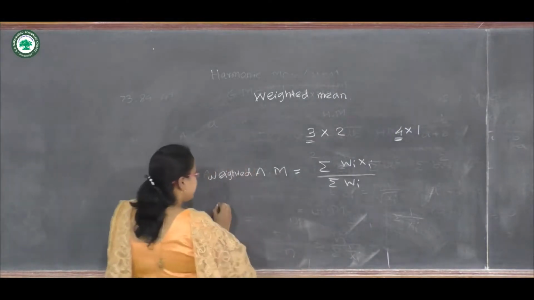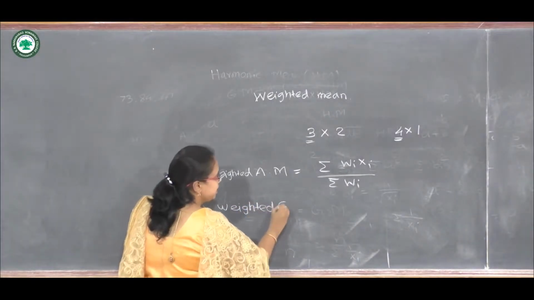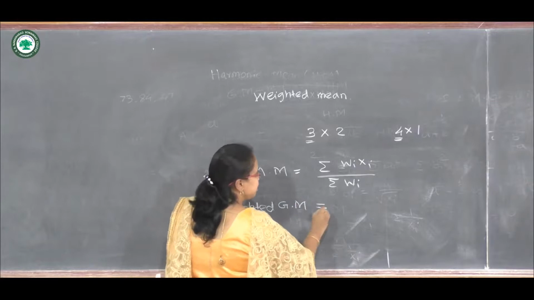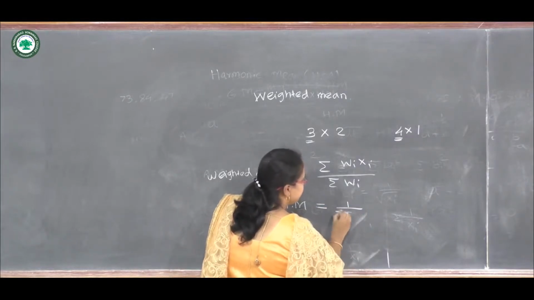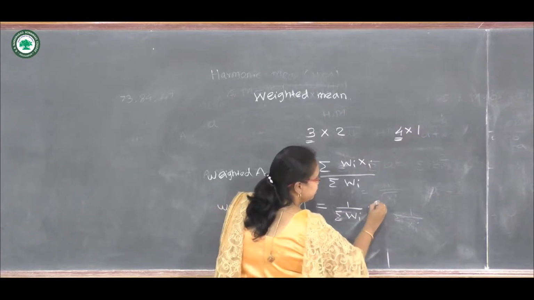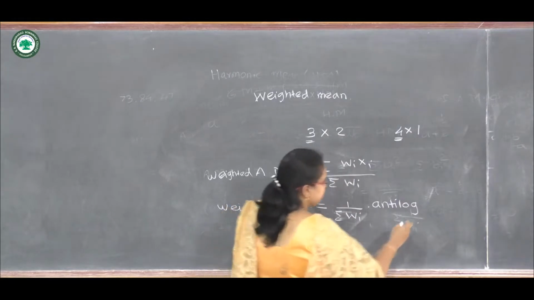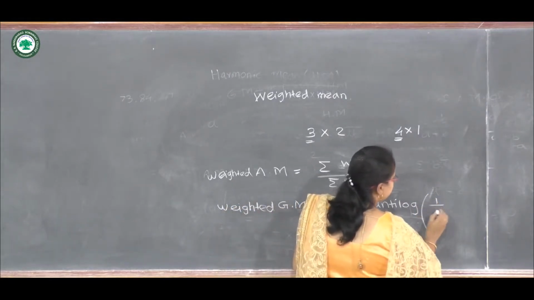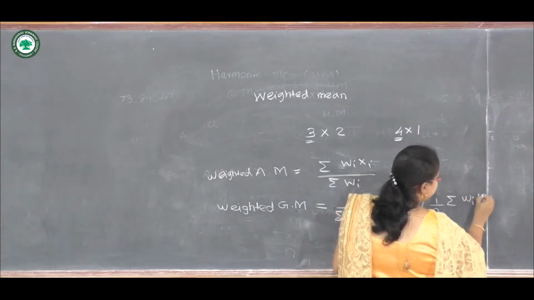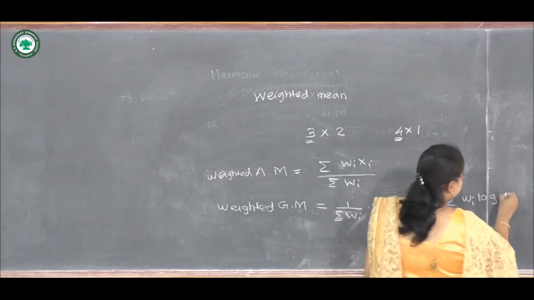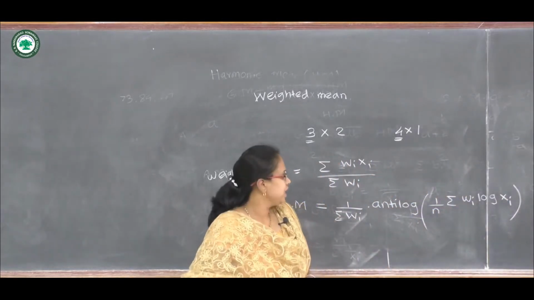Similarly, we can calculate the weighted geometric mean. We can calculate it by 1 upon the summation of Wi into the anti-log of 1 upon n into the summation of Wi into log of xi.